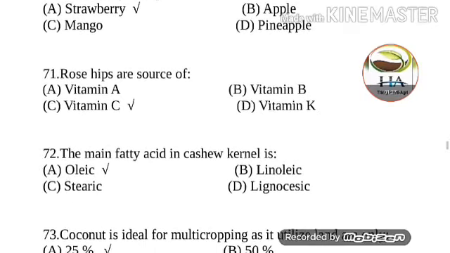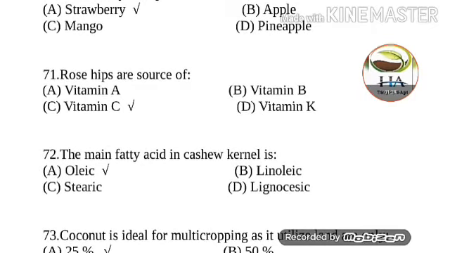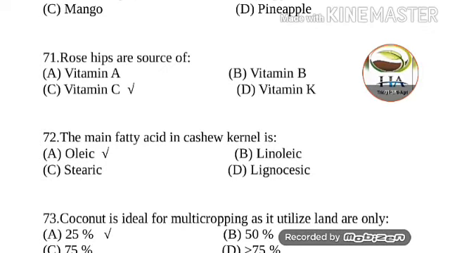Next question is, the rose hips are rich sources of. Options are vitamin A, vitamin B, vitamin C and vitamin K. Answer of this question is vitamin C. Rose hips are a rich source of vitamin C. This one is a most important question. Mostly the Rosa canina species is cultivated mainly for rose hips, which contain 1800 to 2200 IU vitamin C. And you should know that rose petals are the source of vitamin A.